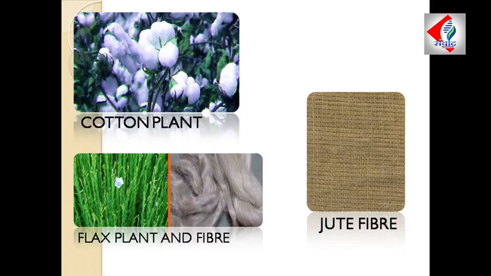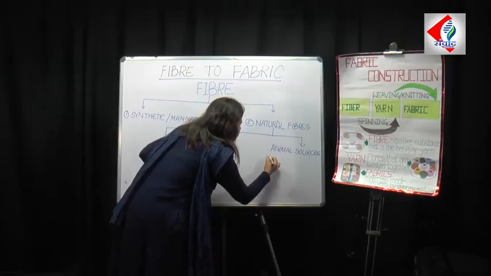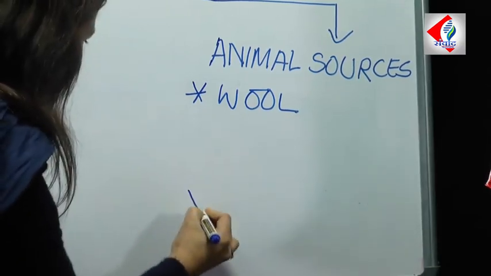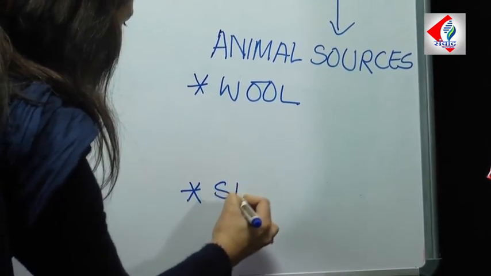Now, when we talk about animal sources, fibers from animal sources can come as wool, and it can come as silk.